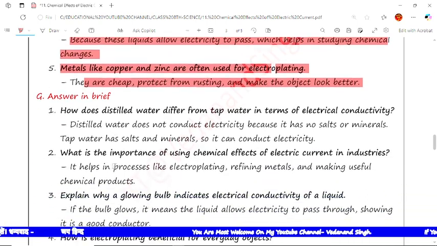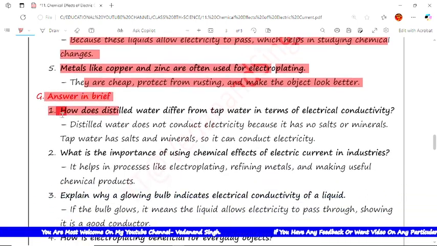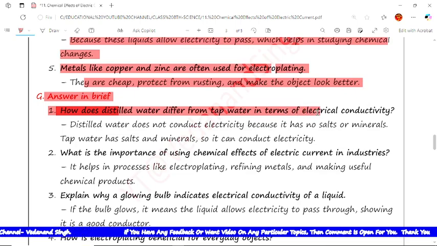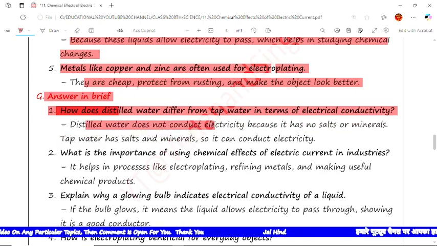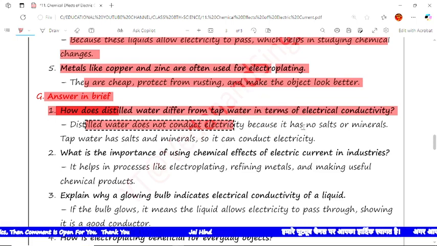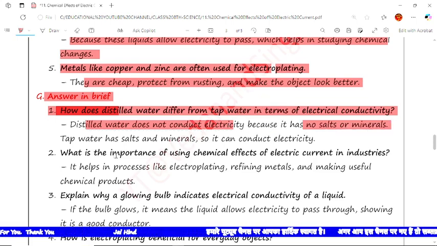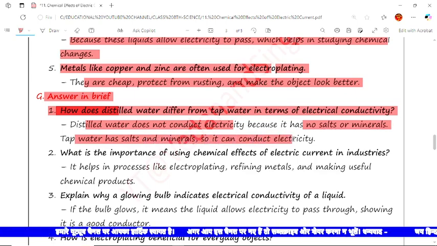The next type of question is questions in brief. We have to give the answer in brief. The first question is, how does distilled water differ from tap water in terms of electrical conductivity? The correct answer to the question is, distilled water does not conduct electricity because it has no salt, iron or minerals, whereas tap water has salt or minerals, so it can conduct electricity.